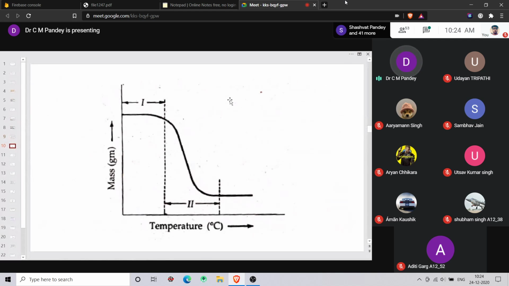So the TGA curve is clear to all of you. It mainly consists of two portions: a horizontal portion, and second, the slanting downward portion. The horizontal portion represents the stability of the material, whereas the slanting downward portion represents the weight loss of the material with increase in the temperature. Clear to all of you?